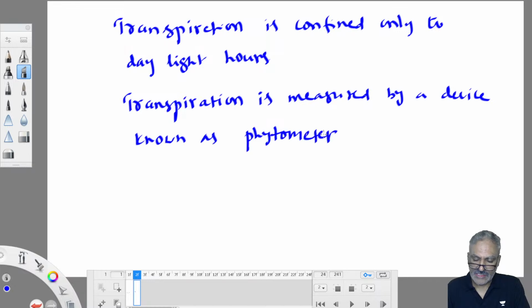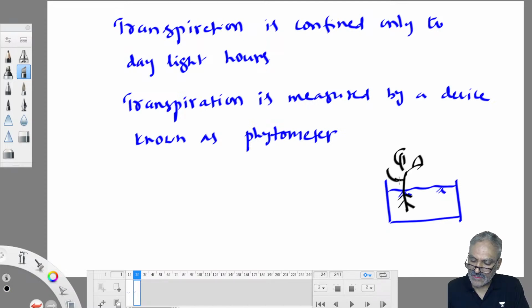This phytometer consists of one container filled with soil. This container is completely filled with soil. We sow one or two plants inside the container. Sowing means we grow plants inside the container. Assume this is a plant, and these are the leaves of the plant.